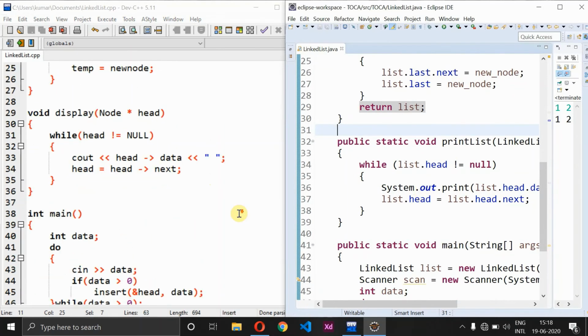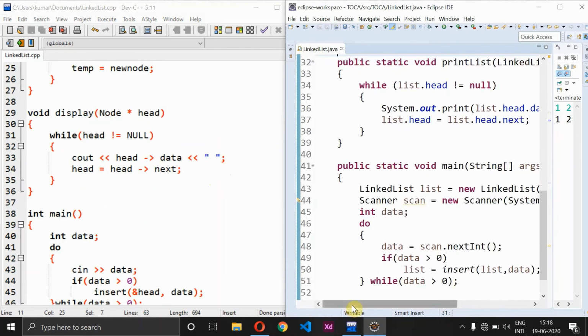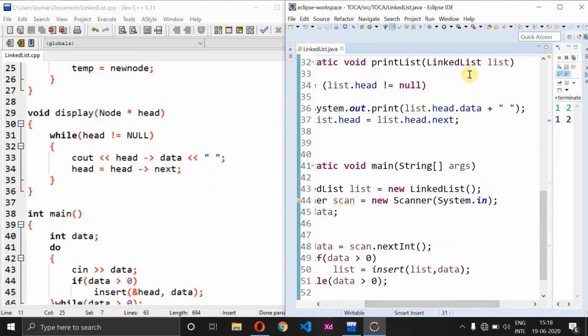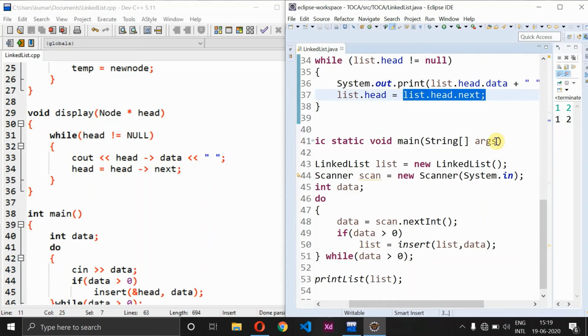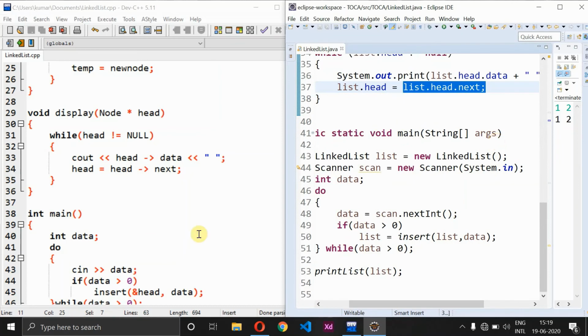And here we have the display method. See here, the display method is quite similar in both C++ as well as Java. I have received the linked list of list, and here we have node head and while list dot head not equal to null in Java, same way while head not equal to null in C++, we are just printing out the value of head data. Same way here also we are printing data, and head is modified as head next. Same way here it is modified as list dot head equal to list dot head dot next, right? So head next is just replaced with head. This is what happens with the remaining parts. And now let's move on to the main function.